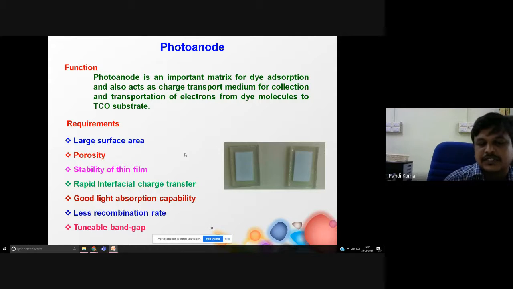Excellent interfacial transport property will suppress the charge recombination process, which will enhance the device performance. The stability of the thin film is crucial. Why? Because we dip this film into the ethanolic solution of dye molecule. If the film is not stable, the photoanode material will leach out. Then you cannot make a dye-sensitized solar cell.